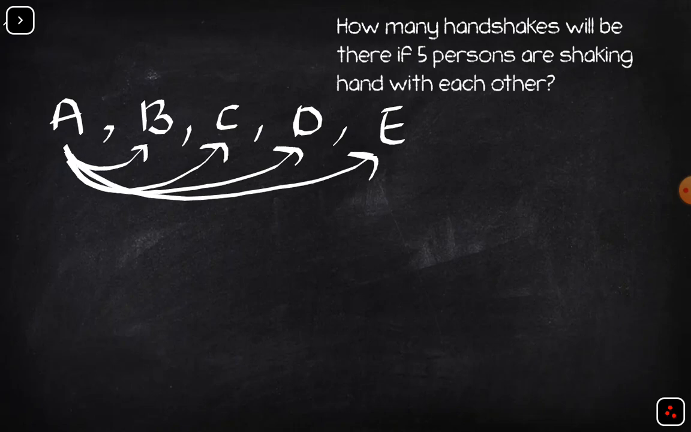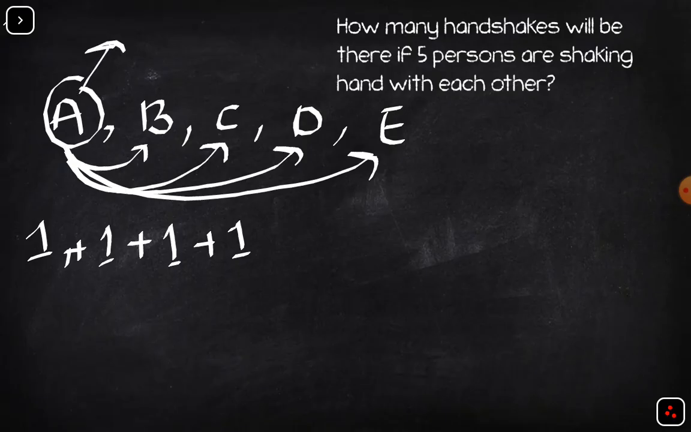So let's count these handshakes. How many handshakes are these? So A with B is considered to be one. A with C, this is another handshake. A with D is another handshake. And A with E is another handshake. So these are four handshakes done by A.